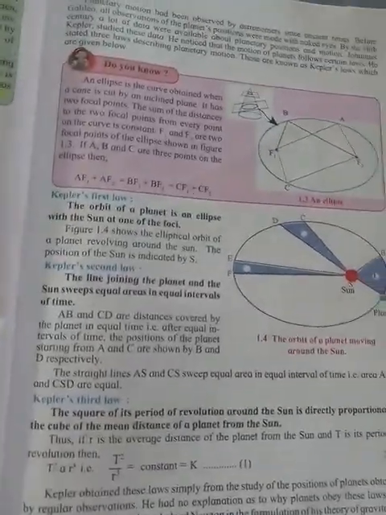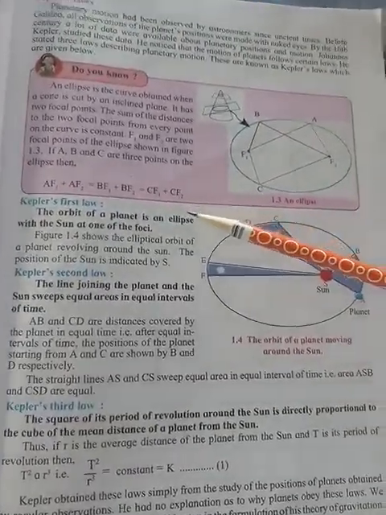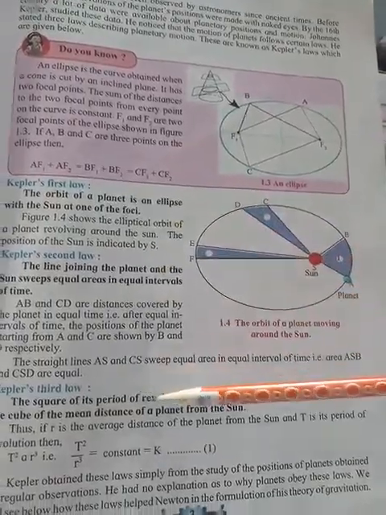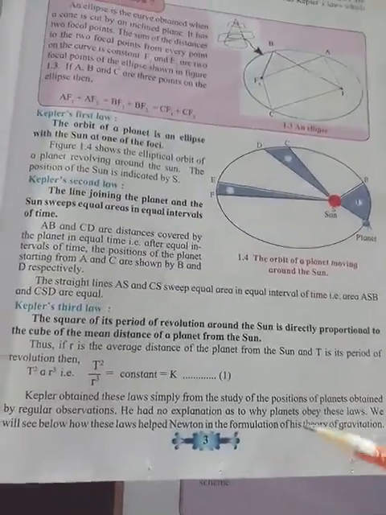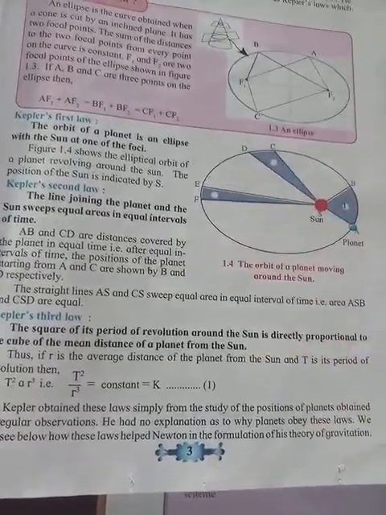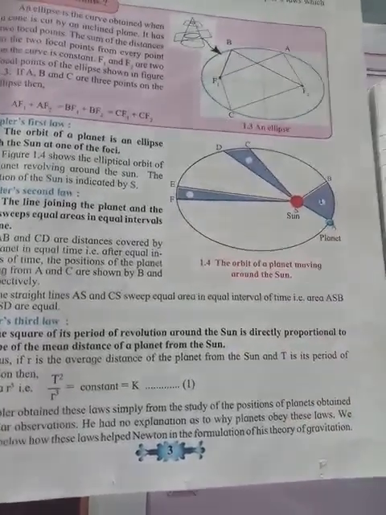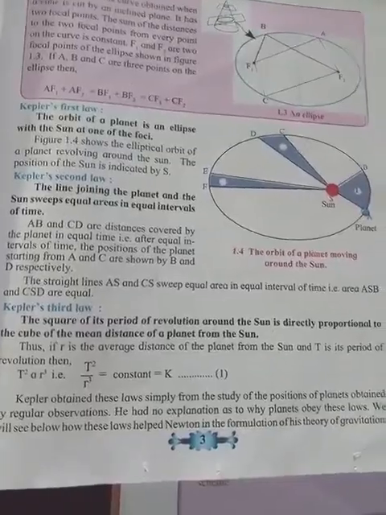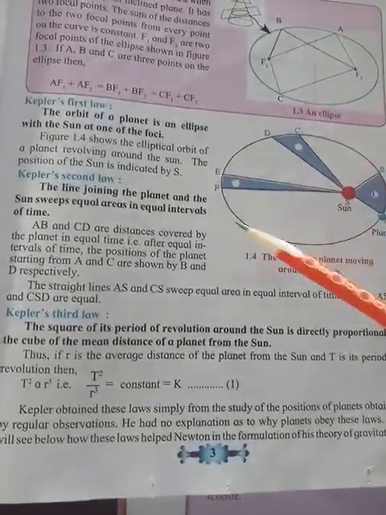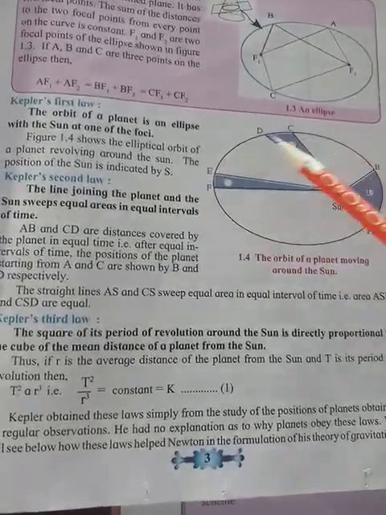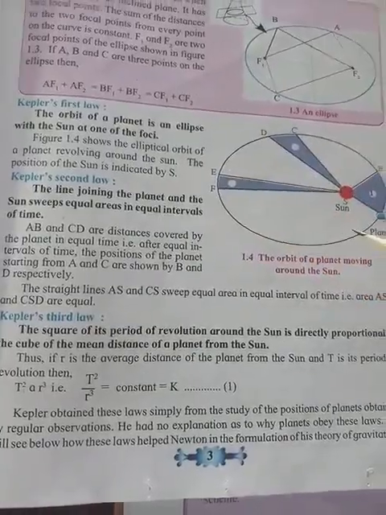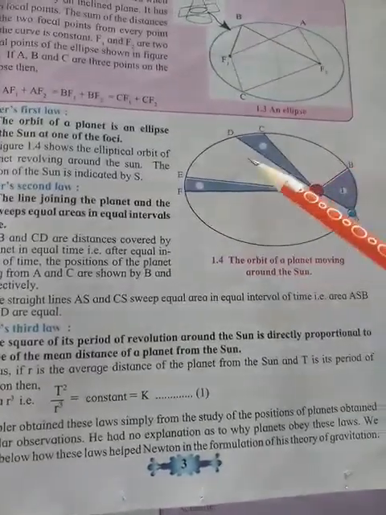See, we have seen that Kepler stated three laws, but it is given clearly that although he gave the laws, he was unable to explain why all these things happen, why planets have a circular or elliptical orbit, why they don't follow any other path.